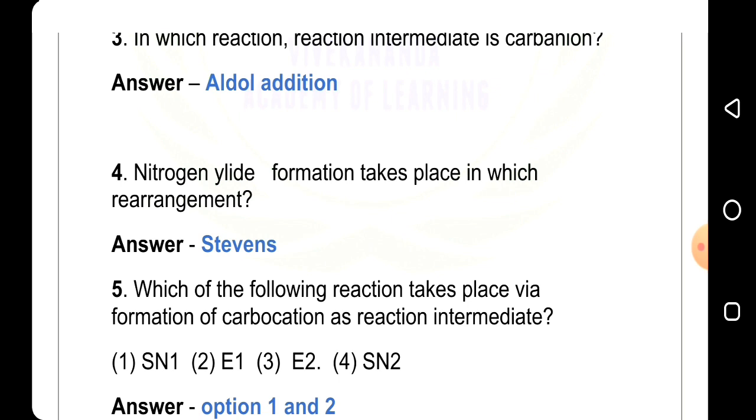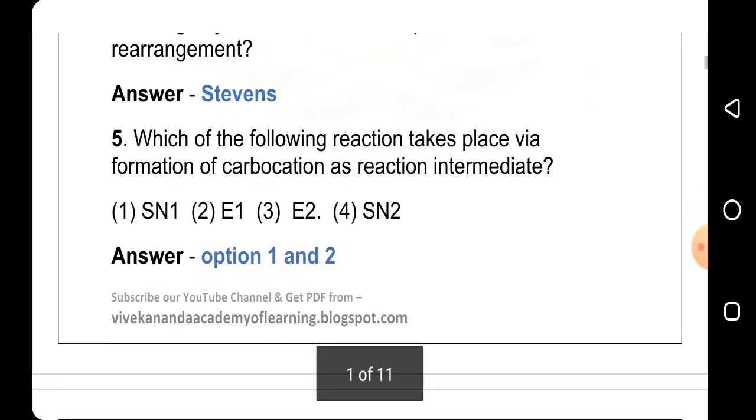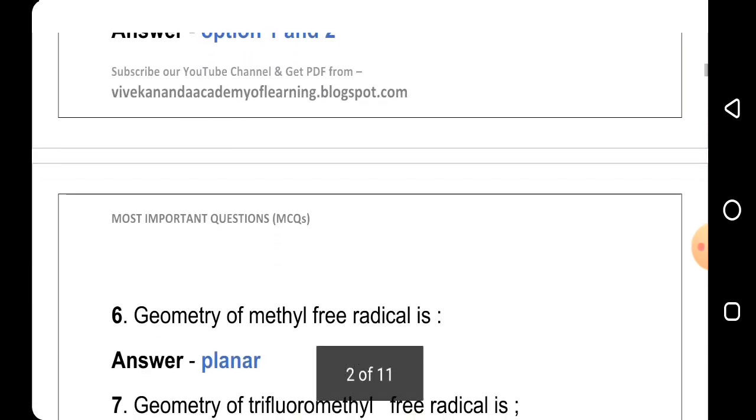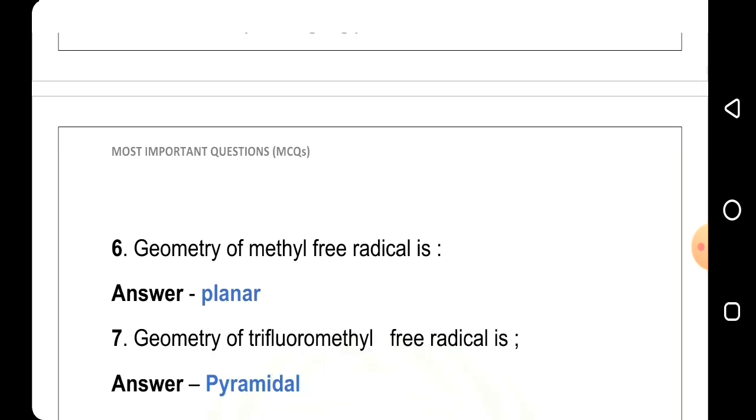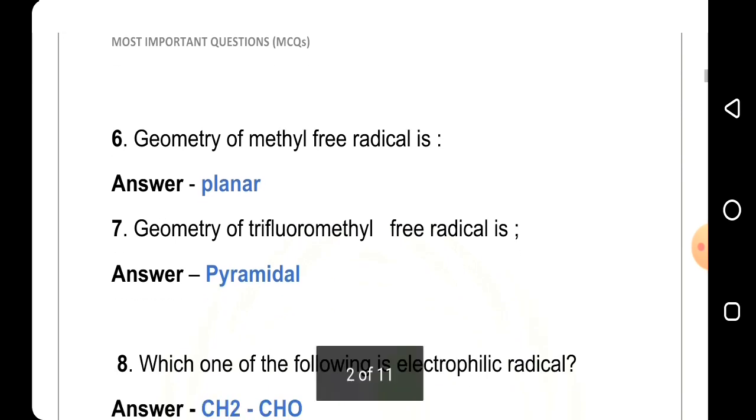It means SN1 and E1. Sixth question, geometry of methyl free radical is. Answer is planar. Seventh question, geometry of trifluoromethyl free radical is. Answer is pyramidal.